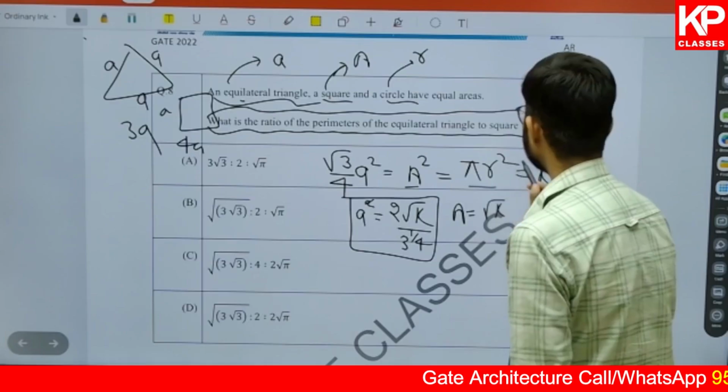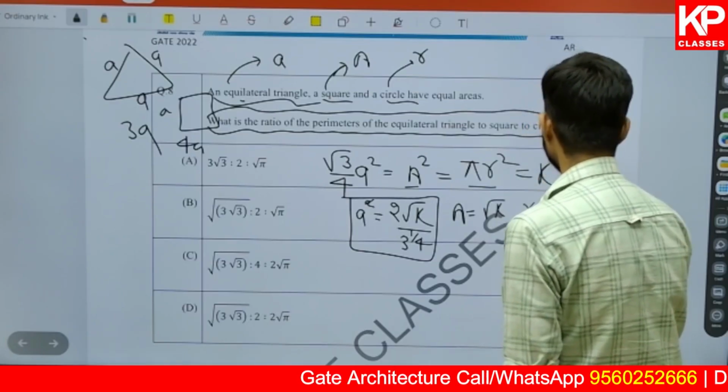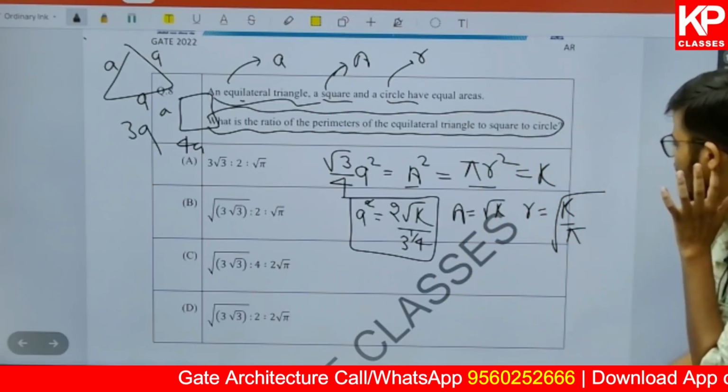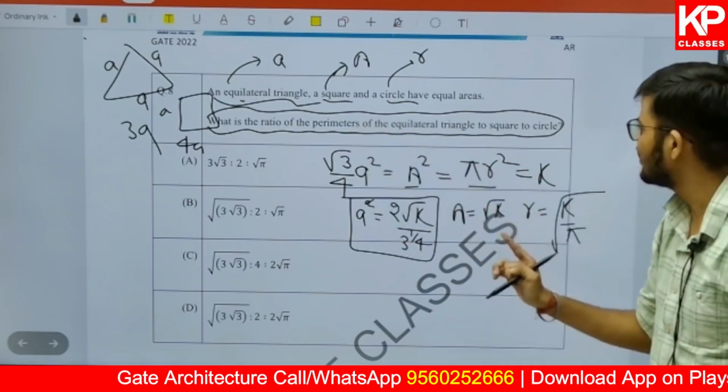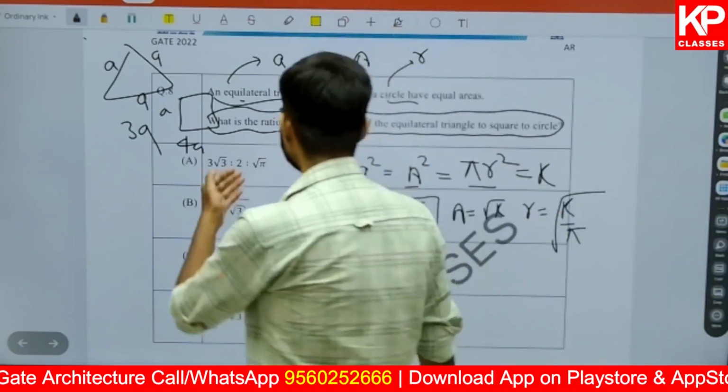Then after that, pi r square we need to calculate. This will be equal to k, so r is equal to k upon pi. Then r is root k upon pi. Now we know the side of an equilateral triangle, then the square, and then the circle. Right? Let's talk about the perimeter.